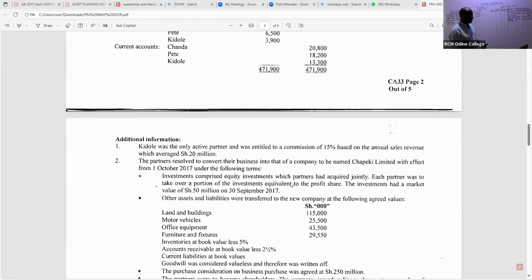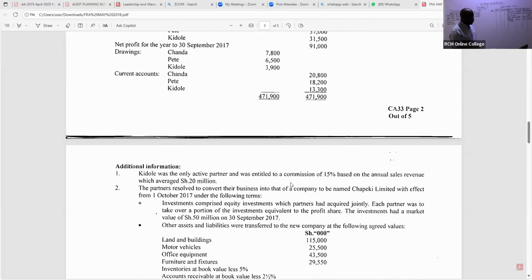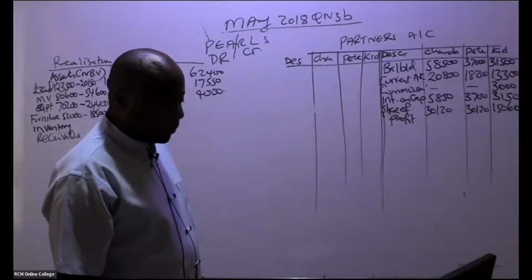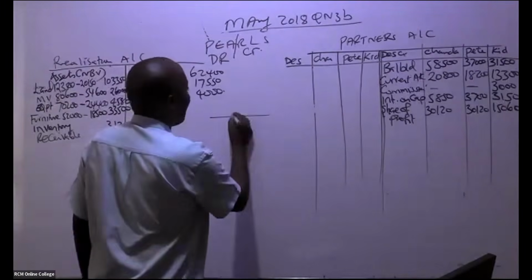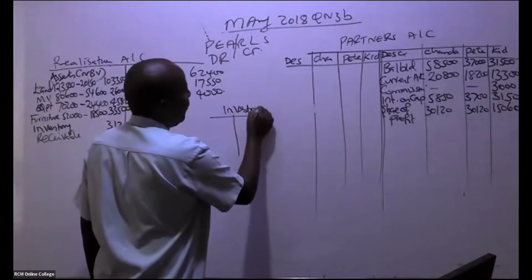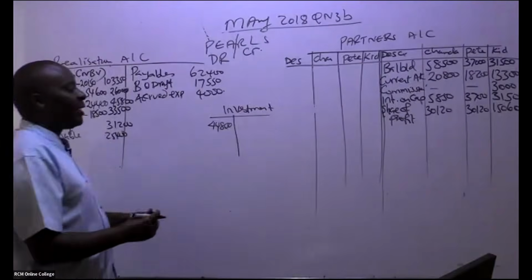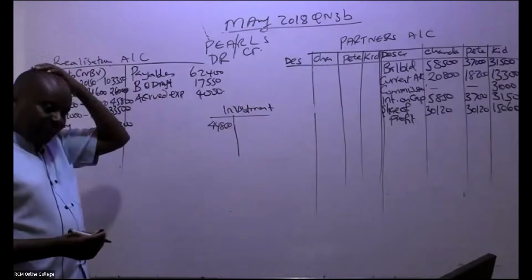When they take an asset, we debit their partners' accounts. But now we have to be very, very careful. These investments themselves, in this case, were worth 44,800. All right. So we have the investment account. Don't draw this, but it is very important. On the investment account, I can see a figure down here of 44,800.